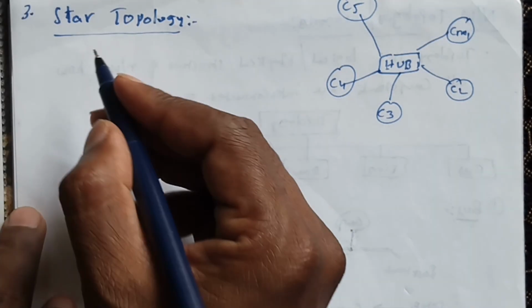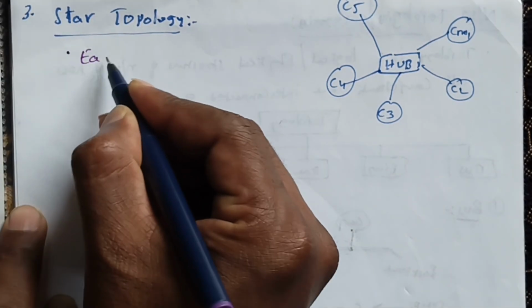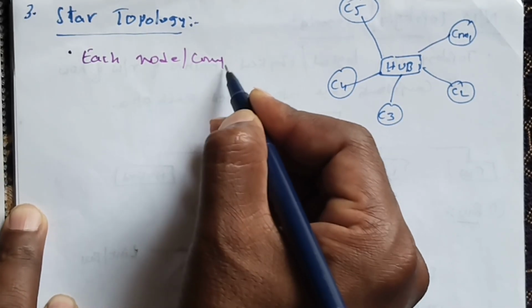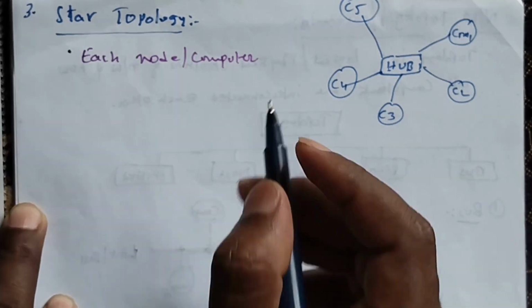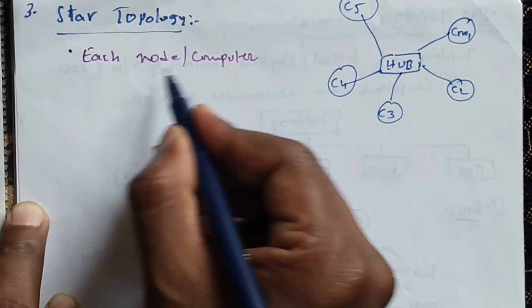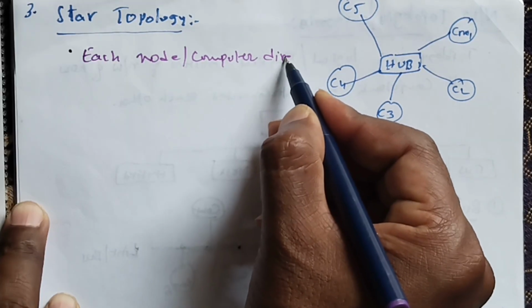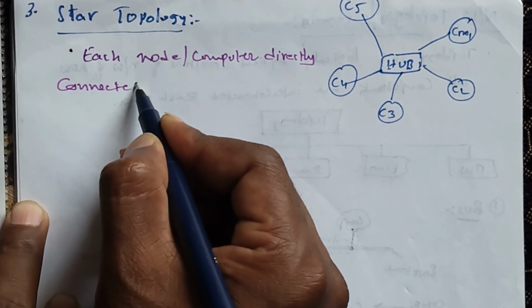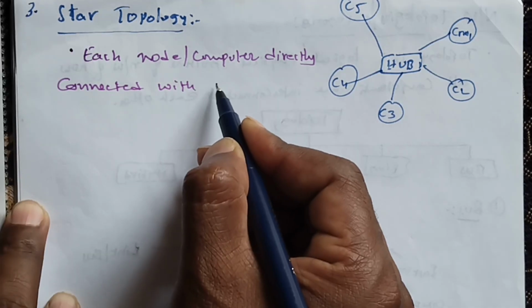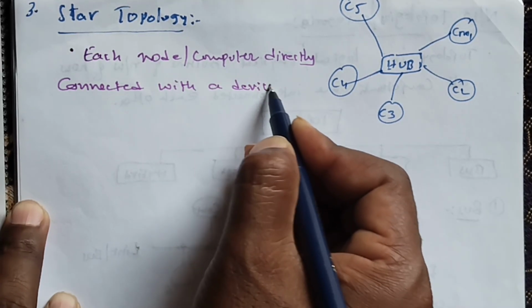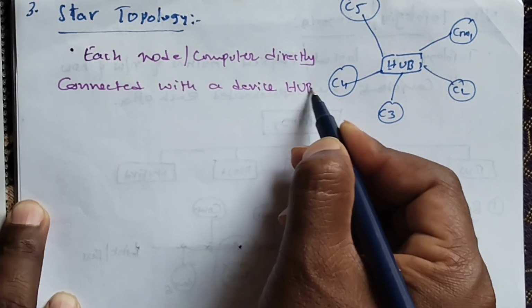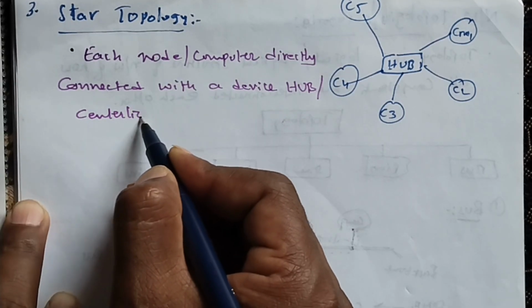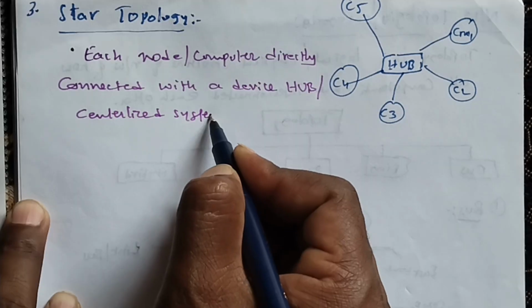In this star topology, each and every node, each node or computer, is directly connected with a centralized device called a hub.